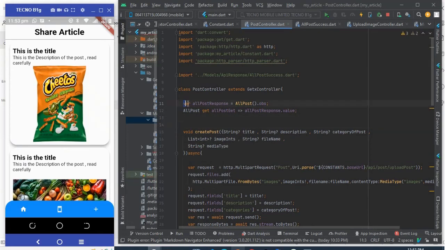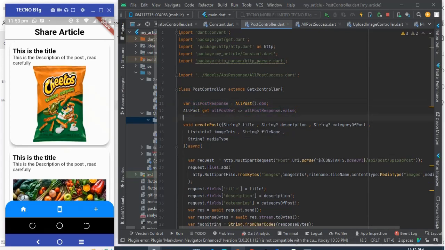What this does is that this is an observable variable. When we make it observable, that means GetX is actually watching the state of the variable for changes. At any time when this variable changes, it's going to update the UI with a new value. So that is the power of GetX here. Since we're using GetX, I have to do this. Now when we make the API call, we're going to say all post response. Let me copy this.